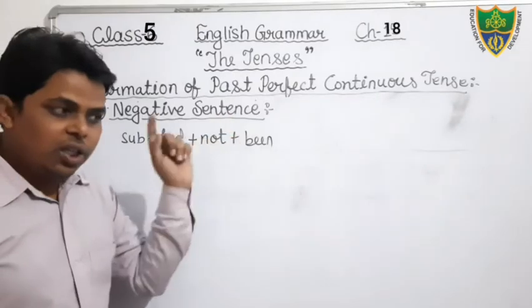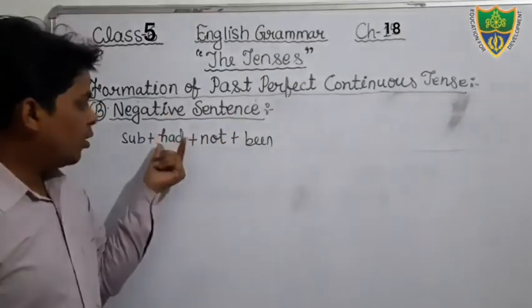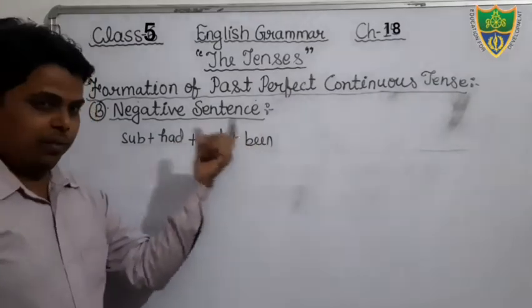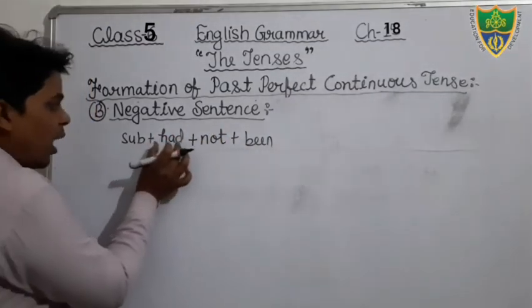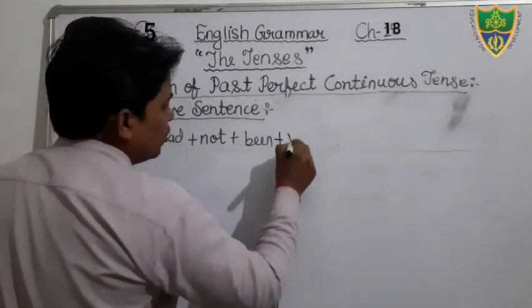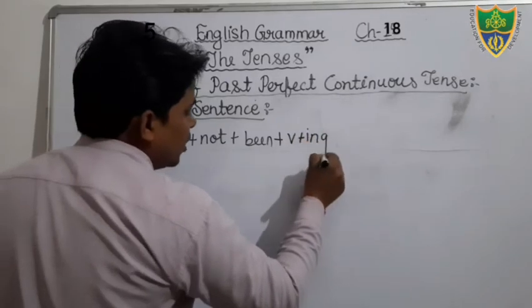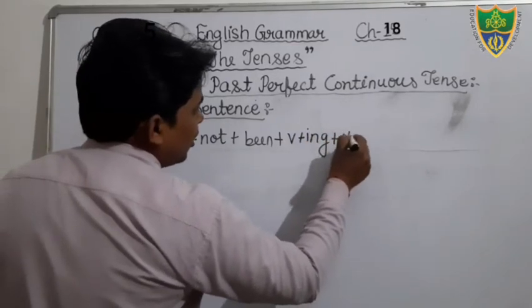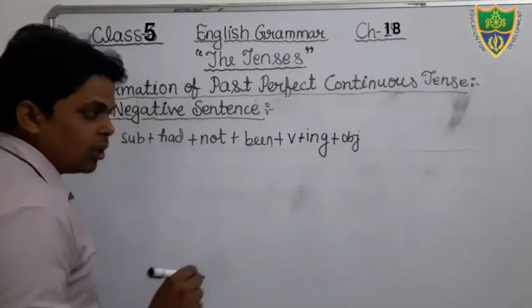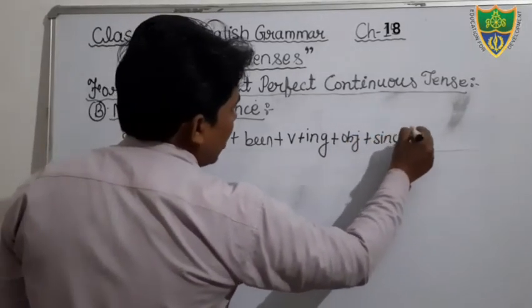Okay, if your sentence is negative, you will use the negative word not between the word had and been. So just see here, subject will be there, had, not, plus been. Then after you will use verb. In the verb we will add ing. Then after you will use object. If there is an object, you will mention the object. And then after you will use since or for according to the subject.